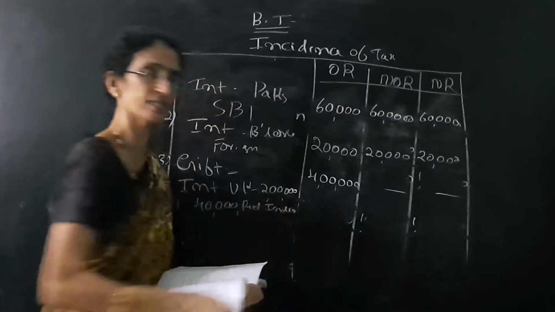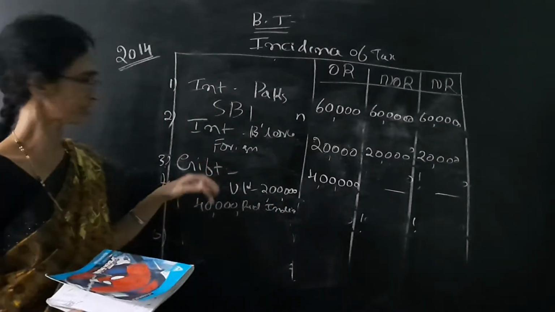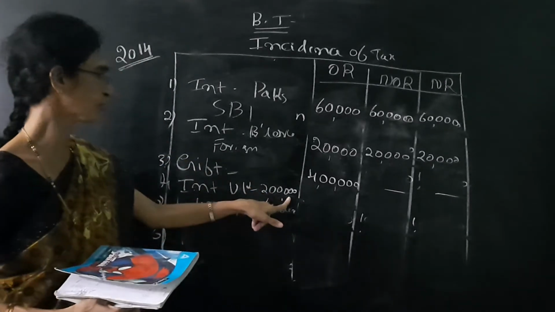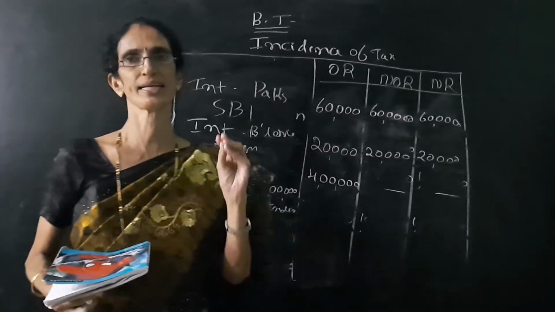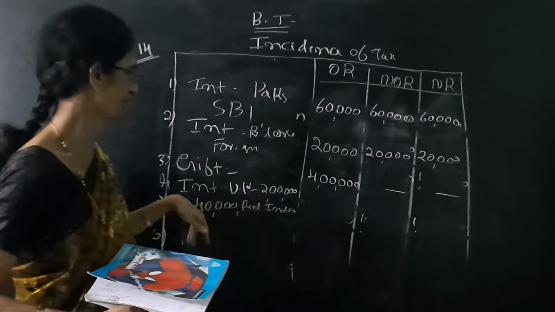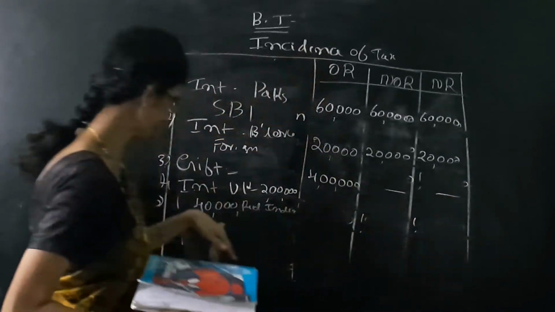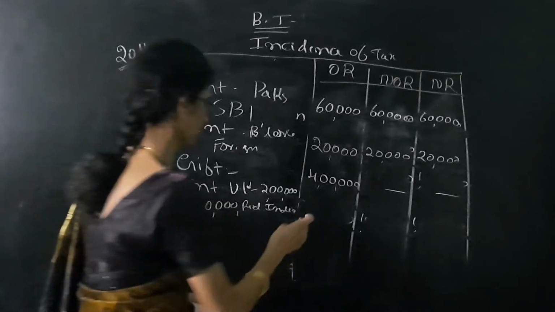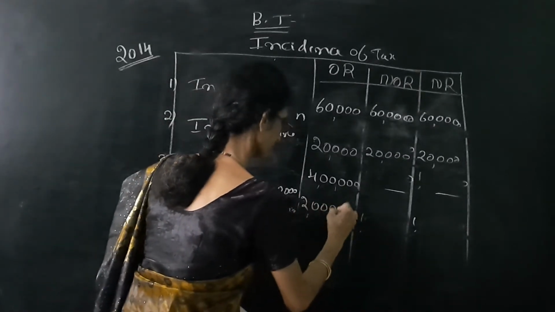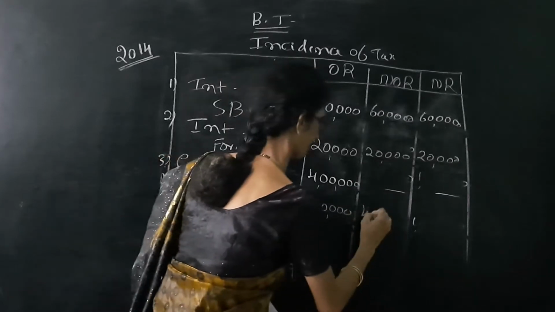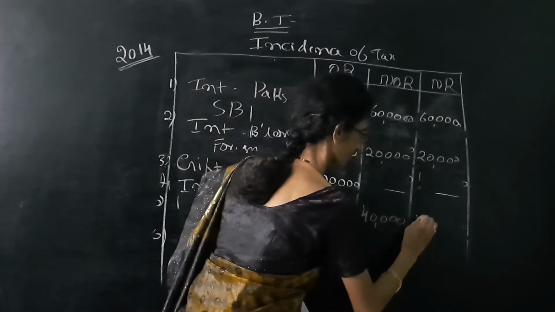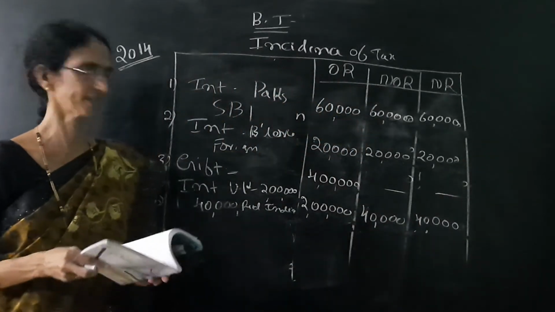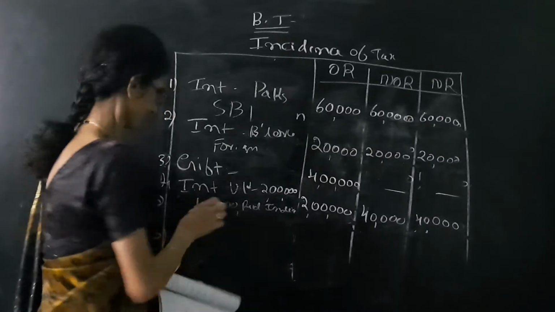Remember, the interest is due from foreign company. So interest is received from UK, that is foreign company. But only out of 2 lakh, only 40,000 is received in India. That means received in India three columns yes, yes, yes. But it is only 40,000. But the foreign company is 2 lakh. So first column we have to write 2 lakh. Then two columns we have to write 40,000, 40,000.